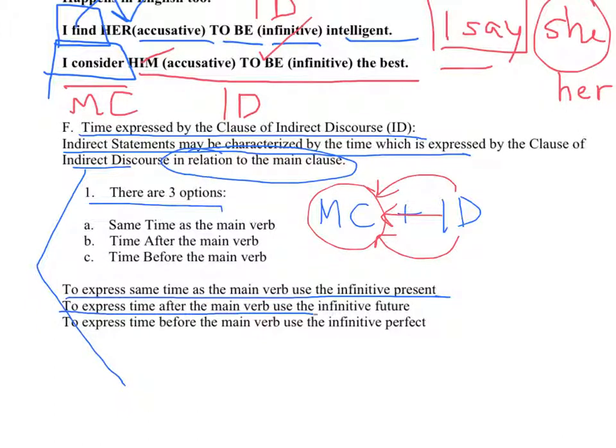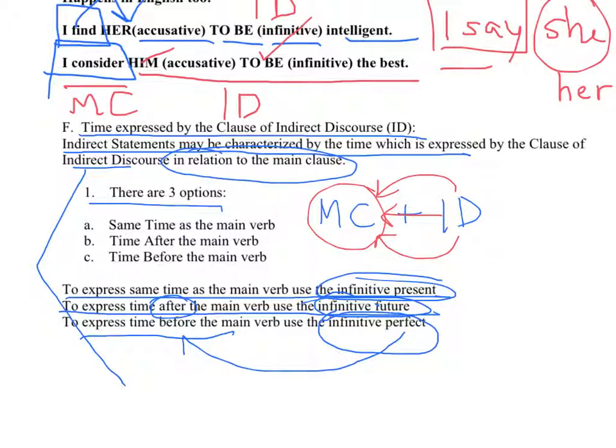To express the same time as the main verb, use the infinitive present. If you want to express time after the main verb, use the infinitive future. That makes sense because the future comes after. To express time before the main verb, use the infinitive perfect. That also makes sense because the perfect tense is the time before.